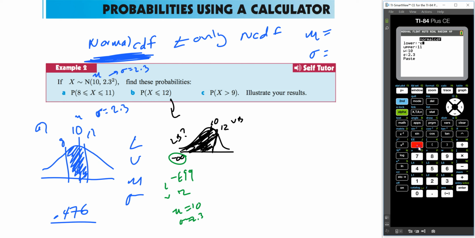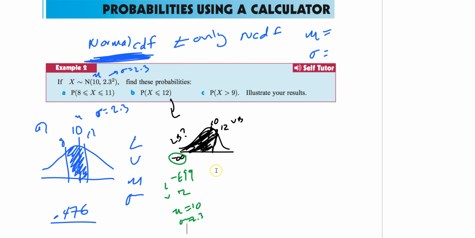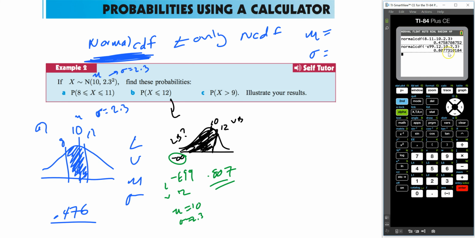So second E, 99. We're going all the way to 12. Everything else is the same. Paste. Hit enter. And 0.807. So you get 0.807. Now keep in mind if you have an older calculator, it's not going to look like this, but it's the same process. It's lower bound, upper bound, mean and standard deviation. Or, get a calculator for the current era, not 1984.